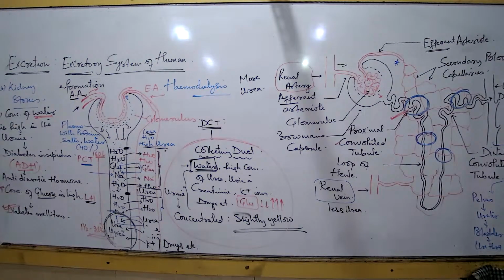There are many nephrons in the kidneys. I told you, there are millions of such types of nephrons in our kidney. Millions of them. So the blood goes to each nephron. It is not only one renal artery we are talking about, there are so many of them. The renal artery will divide into so many afferent arterioles, and the afferent arterioles supply blood to the nephrons. So we are studying only one such nephron. What happens to that one nephron?